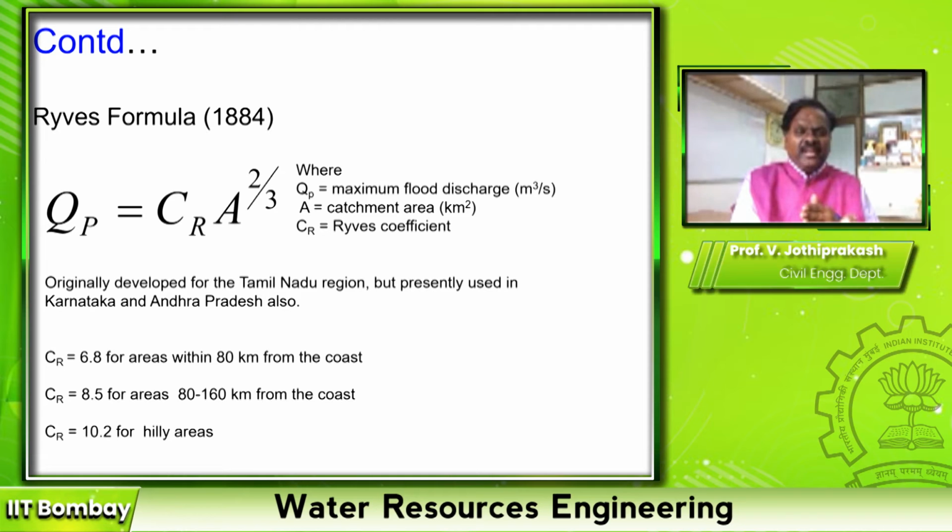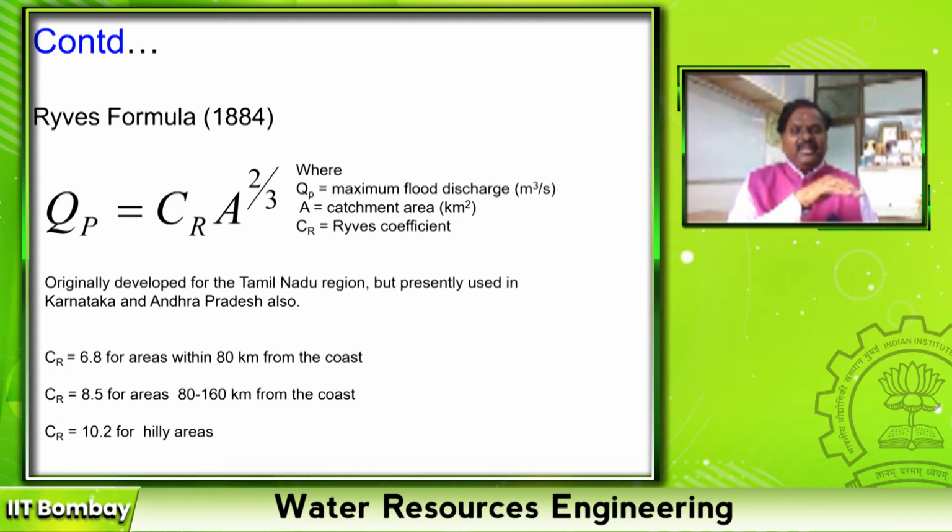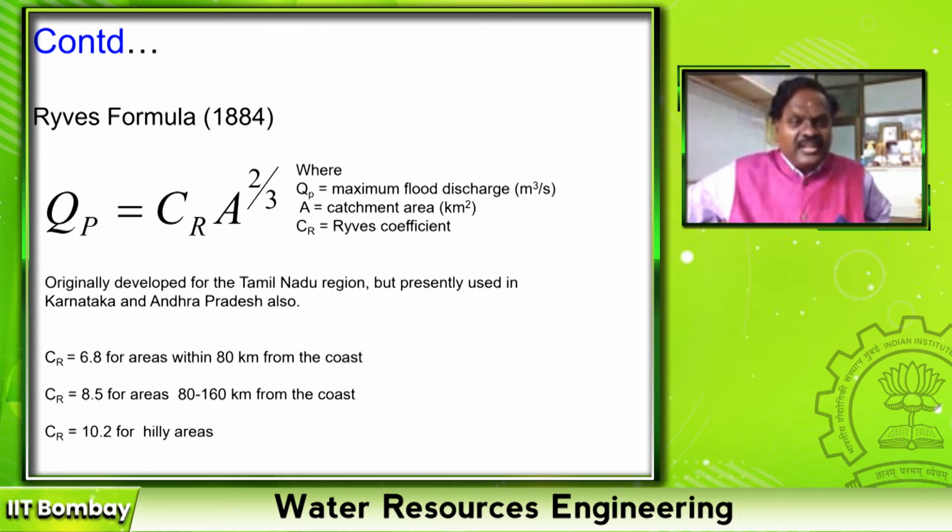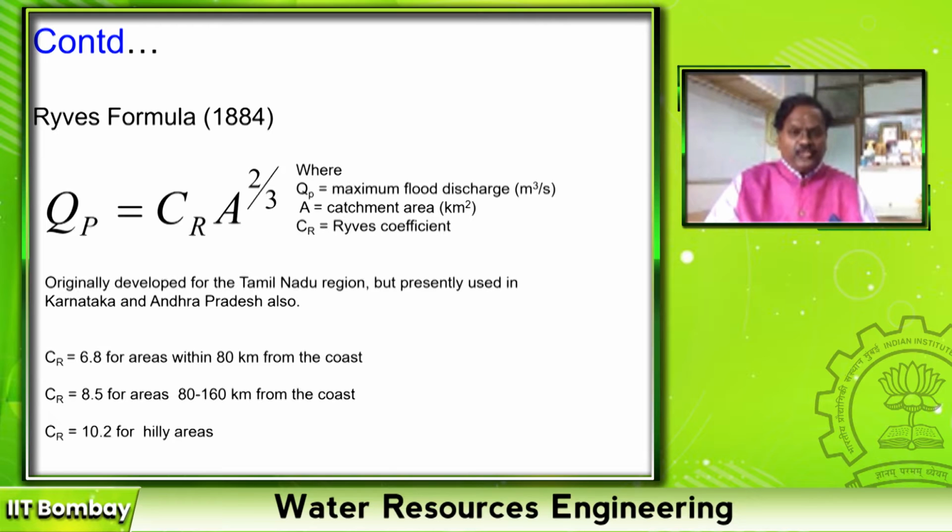CR is 6.8 if the area is within 80 kilometers from the coast, 8.5 when it is 80 to 160 kilometers from the coast, or 10.2 if it is a hilly area, above 160, where you can see the Western Ghats from the east coast. This is mainly used in Tamil Nadu, Andhra Pradesh and Karnataka, the eastern side. Sometimes it is also useful at present.